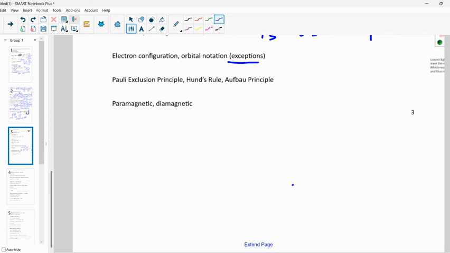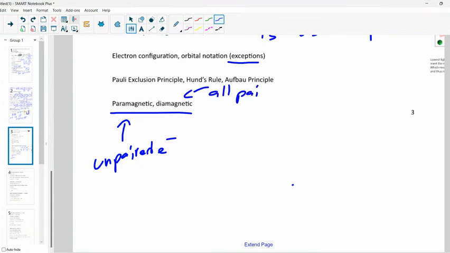Right. What's paramagnetic, diamagnetic? Paramagnetic has what? Unpaired electrons. Diamagnetic, all paired, no unpaired.